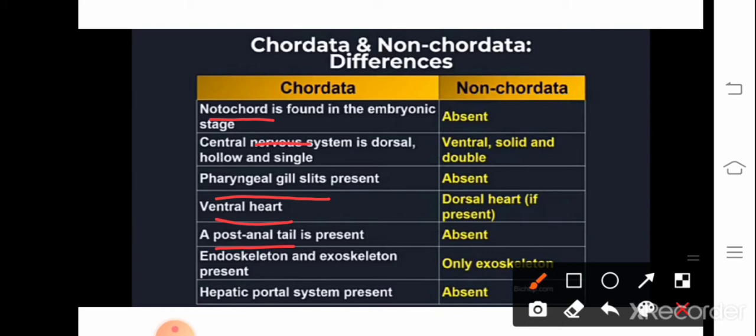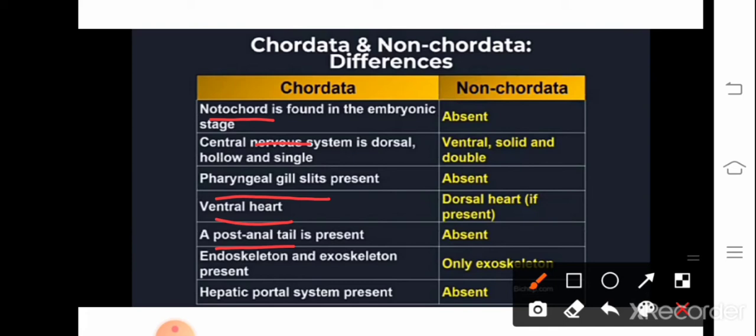What do you mean by post? Post means after. Post-anal, anal means anal part. So after the anal part there is presence of a tail in chordates, but in non-chordates, post-anal tail is absent. You might have seen the structure of arthropods like cockroach, earthworm, needles. So their tail is absent, right?